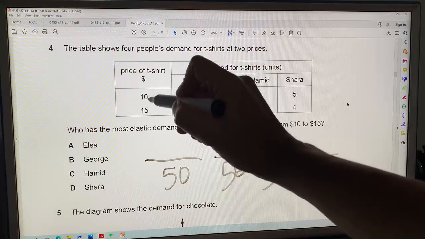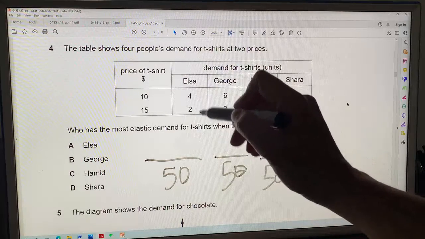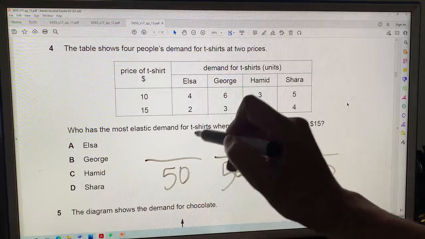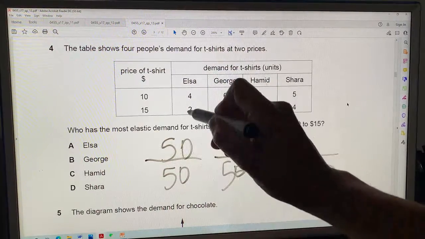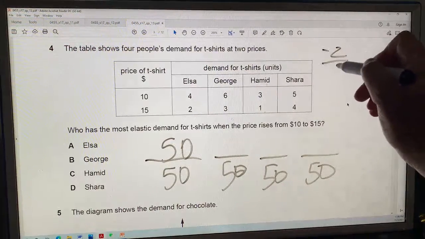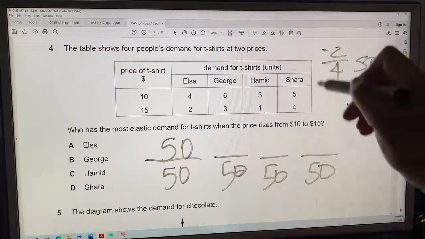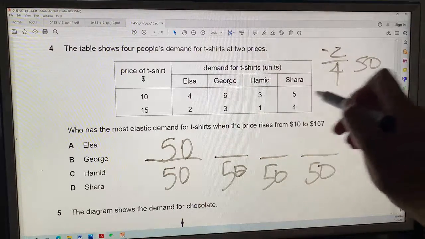When the price increases from $10 to $15, the percent change in Elsa's quantity demanded is 50%. Minus 2 is 50% of 4. For George, same idea, right?